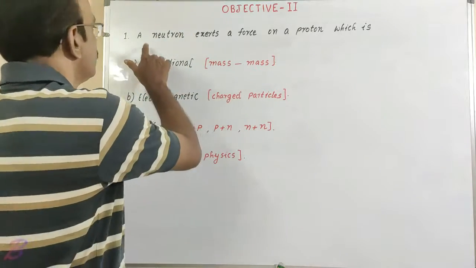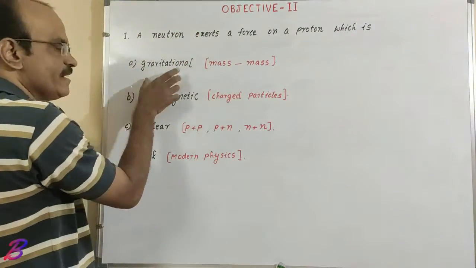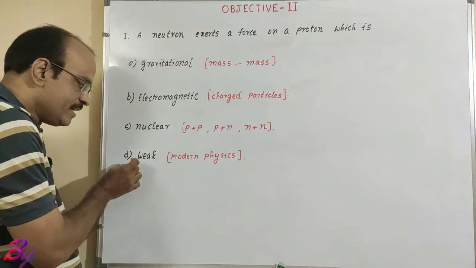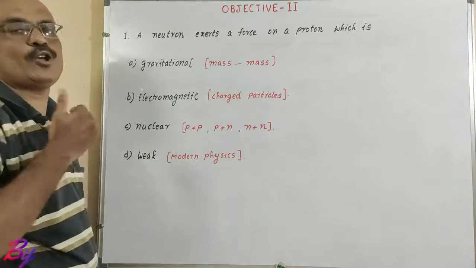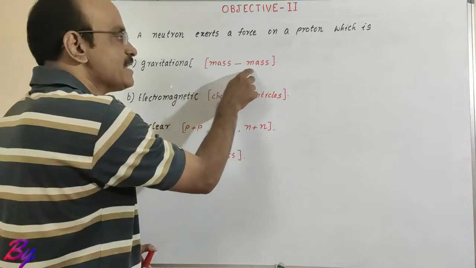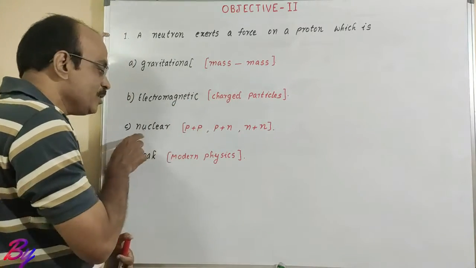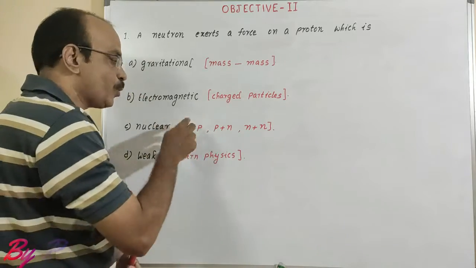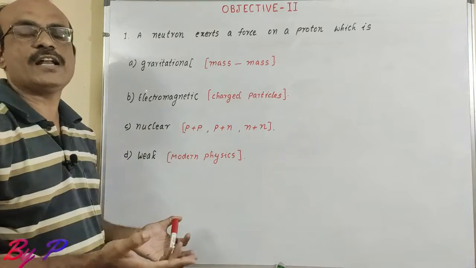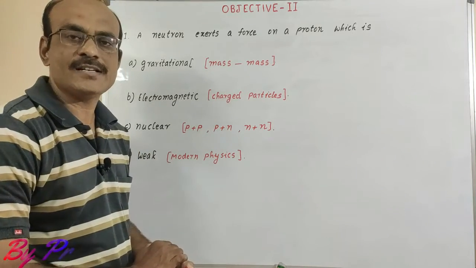Question number 1. A neutron exerts a force on a proton which is: A. Gravitational, B. Electromagnetic, C. Nuclear, D. Weak. So which is the correct option for this? We know already gravitational force is between mass and mass, and electromagnetic force between two charged particles, and nuclear force is between nucleons, proton and proton, proton and neutron, and neutron and neutron, and weak forces are obtained in modern physics, that is lepton, hadrons and baryons.